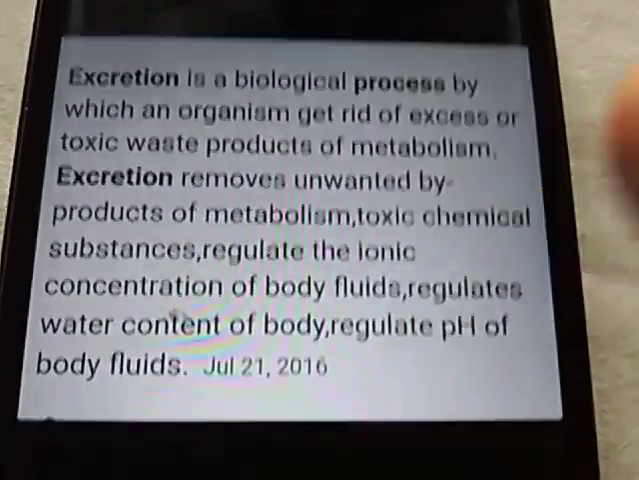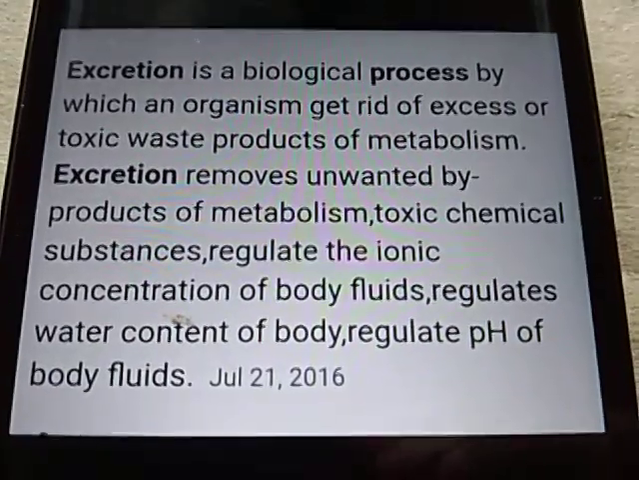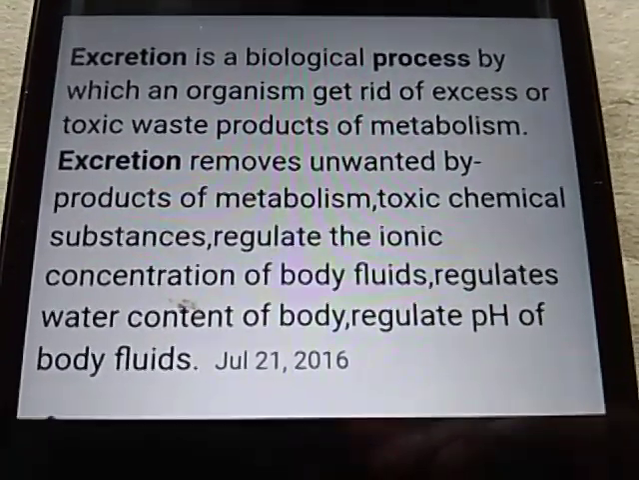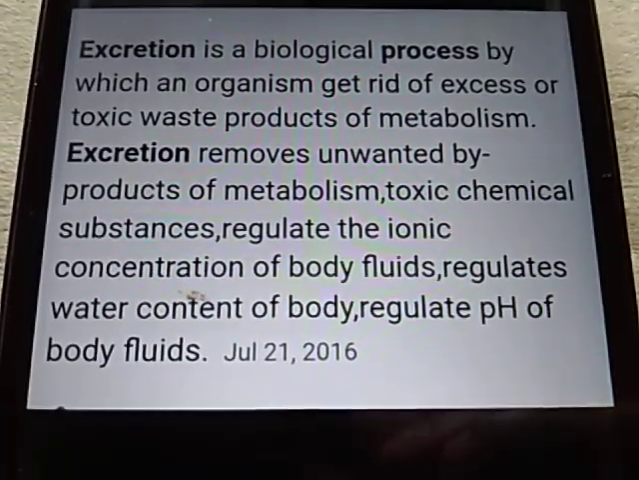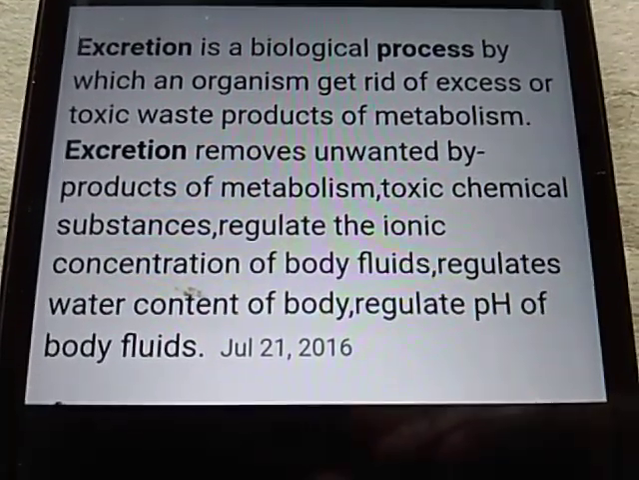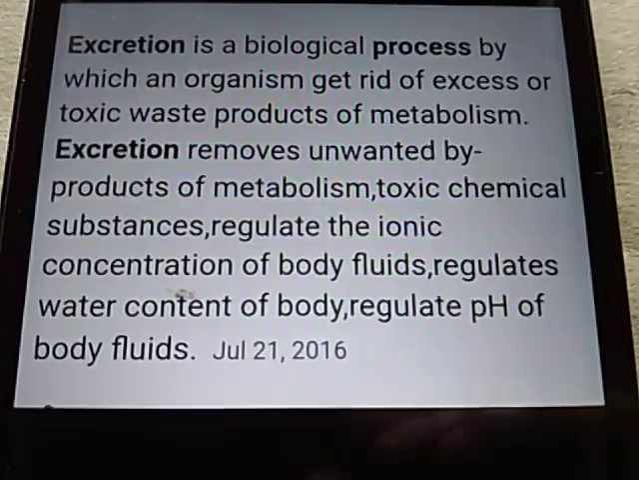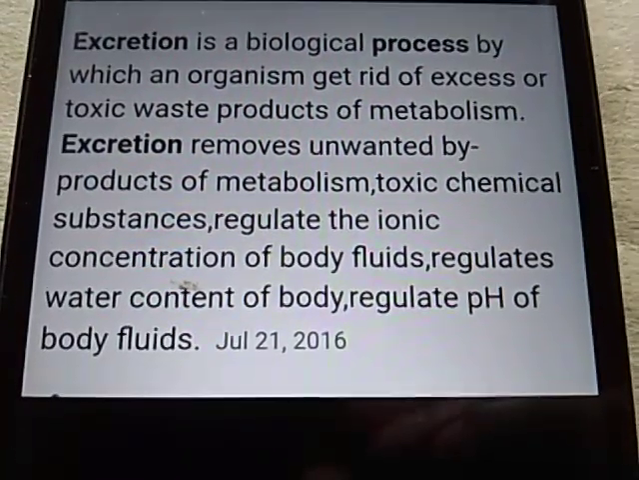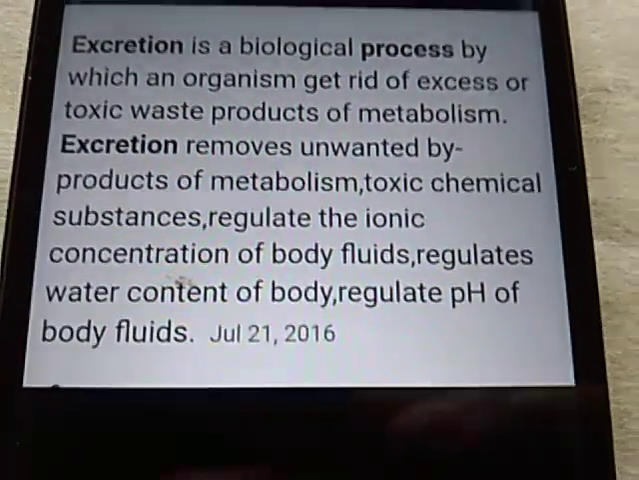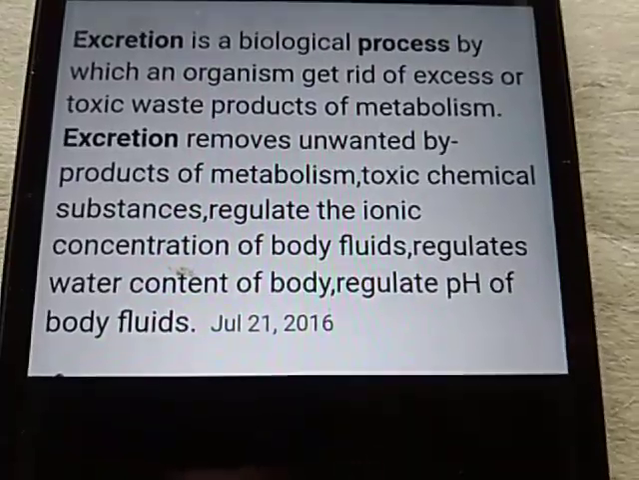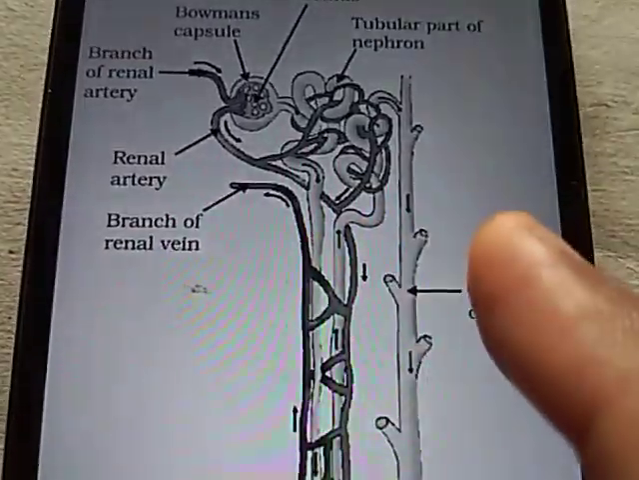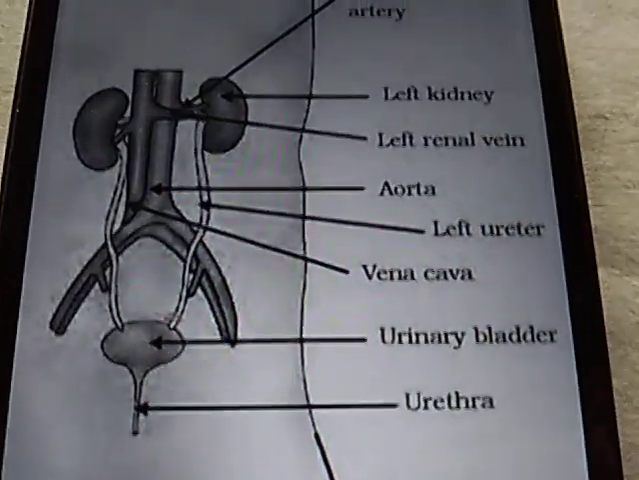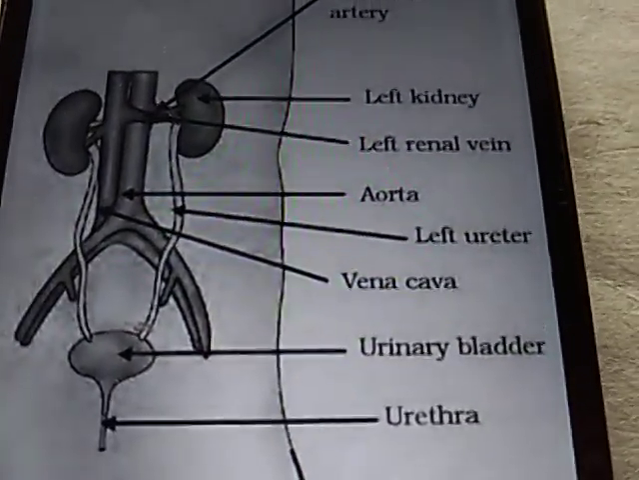Okay, so now excretion in human beings. First of all you will understand the organs which are involved in excretion in human beings. The main organs are the kidneys, which are involved in the excretion of nitrogenous waste from the body. So see first the structure of the human excretory system here.